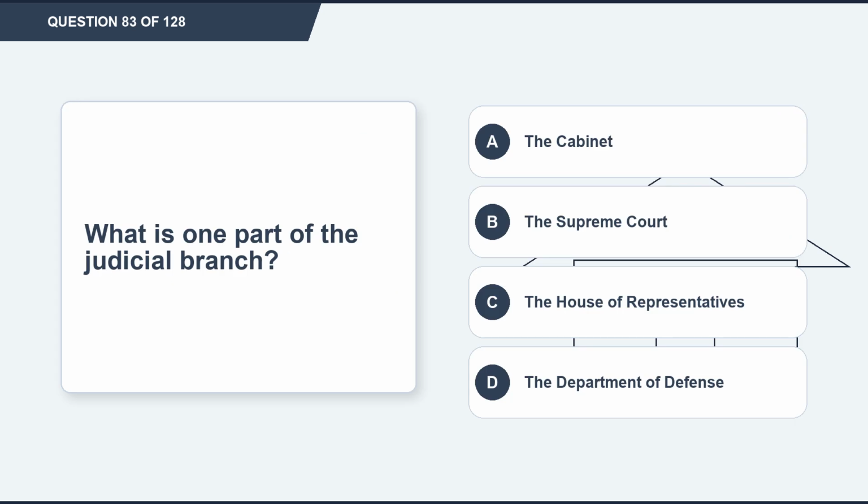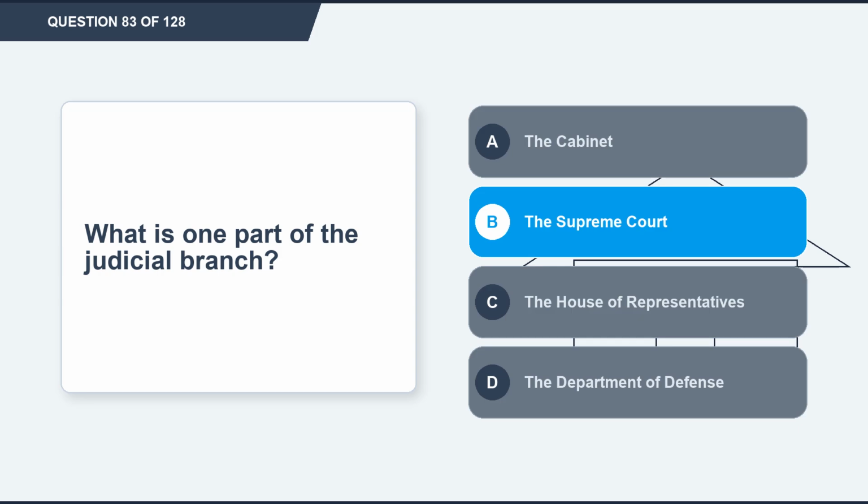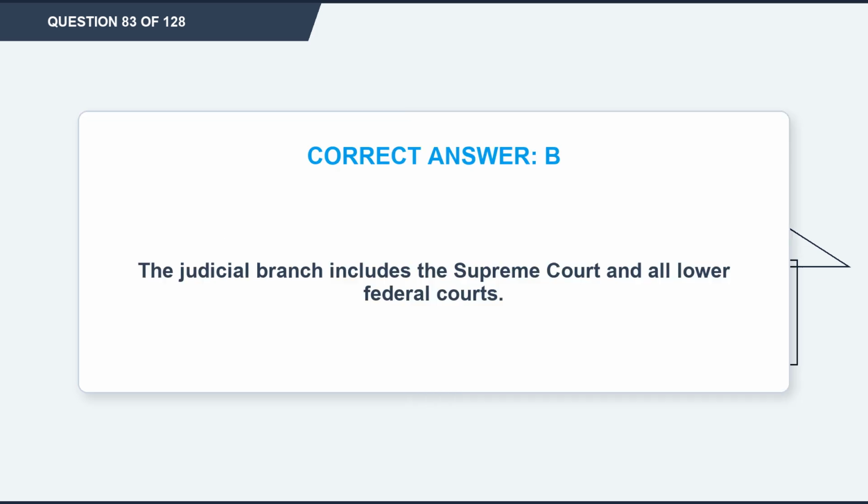Question 83. What is one part of the judicial branch? Option A, the Cabinet. Option B, the Supreme Court. Option C, the House of Representatives. Option D, the Department of Defense. The correct answer is option B, the Supreme Court. Explanation. The judicial branch includes the Supreme Court and all lower federal courts.